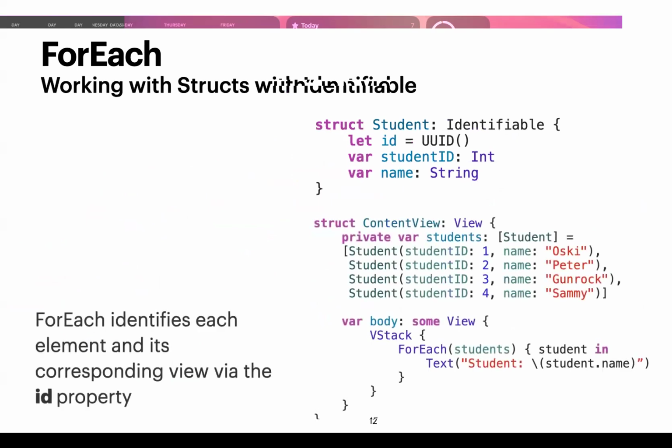So how do we work with structs or data types that are identifiable? Within here, I've created a list of students and I just pass in students directly into the for each. So for each identifies each element because it's identifiable, since each student has a unique ID. And it's using the ID property to identify each student.